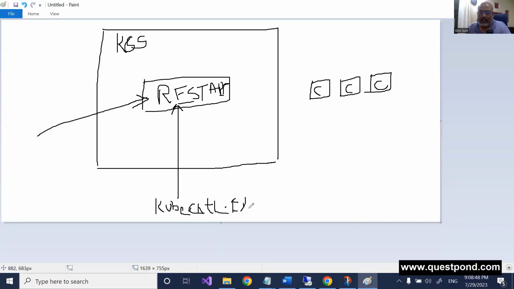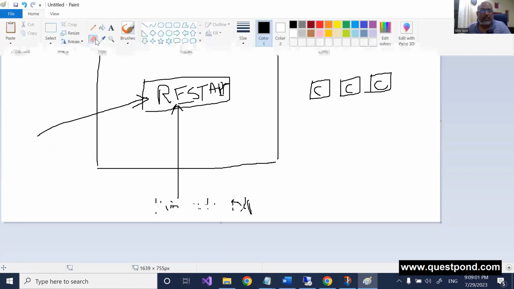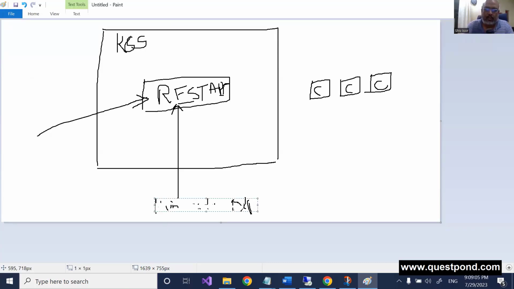So it's an executable, kube control. Sorry for the horrible writing. This is the server, the web API server. I'll just write it out here: API server.